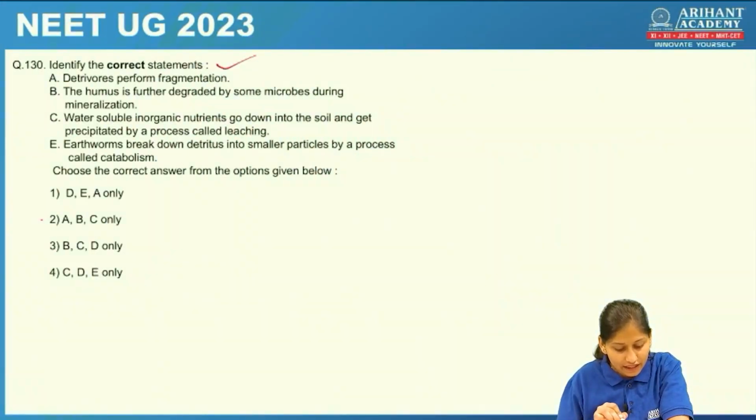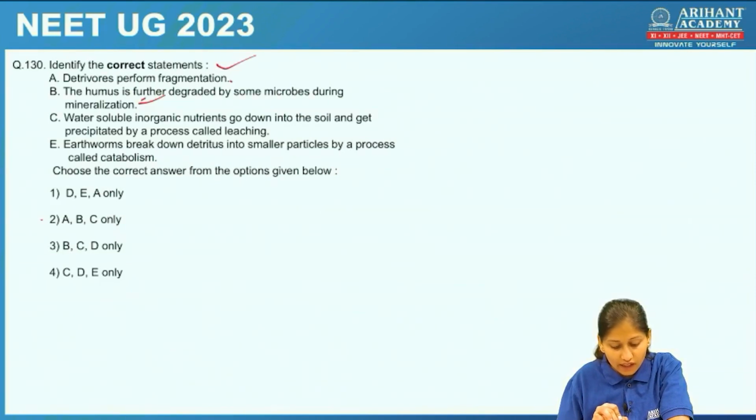Identify the correct statements of the following. What are the correct statements? Detritivores perform fragmentation. Yes, correct. The breakdown of complex substances into smaller substances is called fragmentation. Then the humus is further degraded by some microbes during mineralization. Yes, this is true.